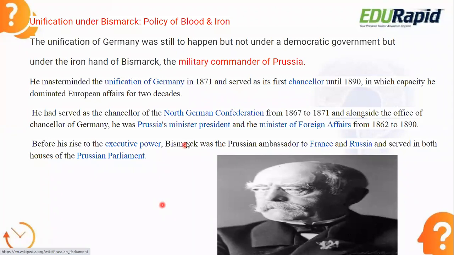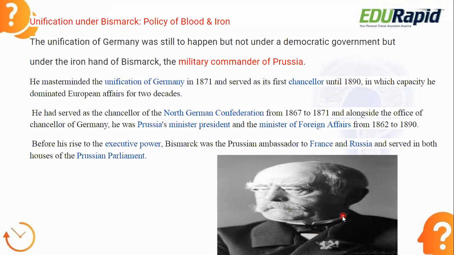Okay. This is very important. So till now we have studied that people failed through democracy. They did not unify the Germans. But now comes the famous personality. His name is Bismarck. You can see in the picture. He is Bismarck. His policy is named the blood and iron policy.